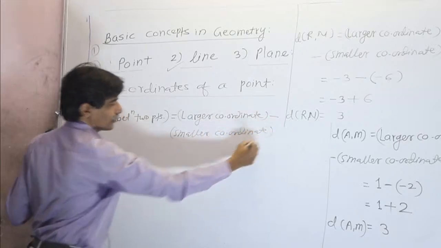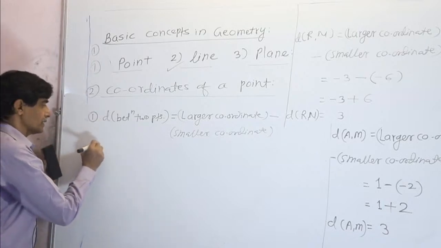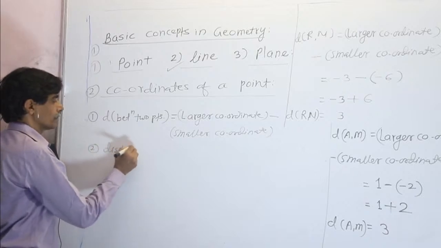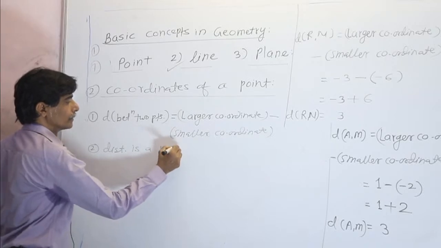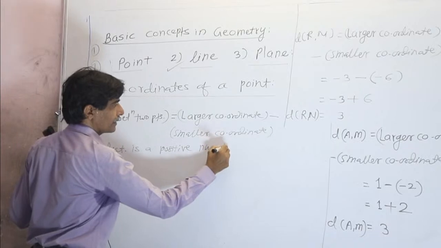This is the one thing to remember about distance. Secondly, distance is a positive real number.